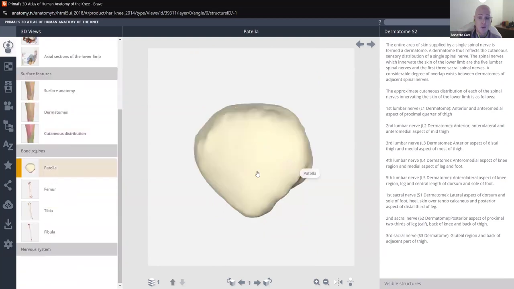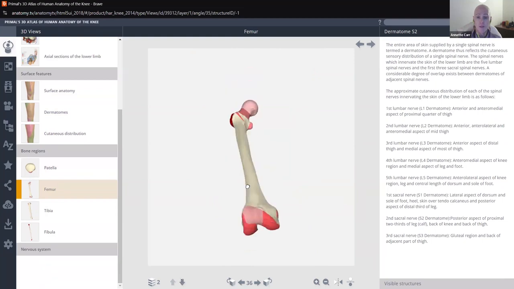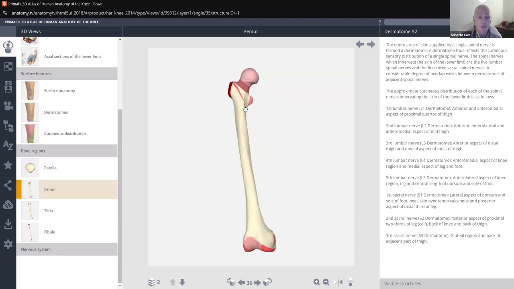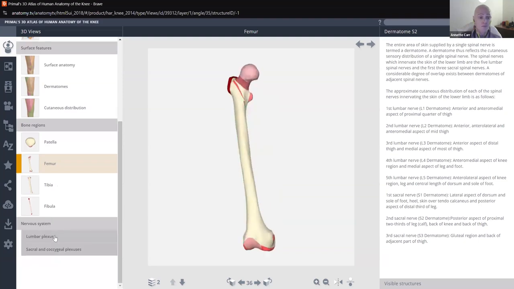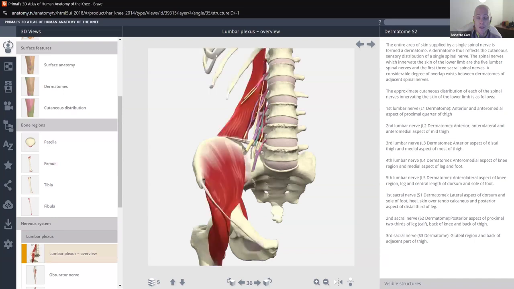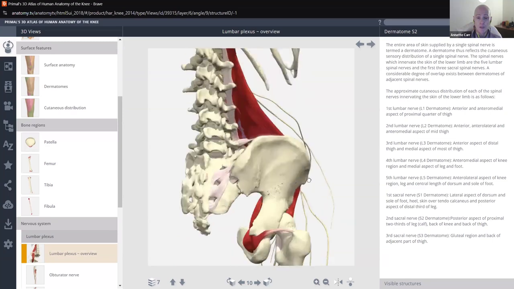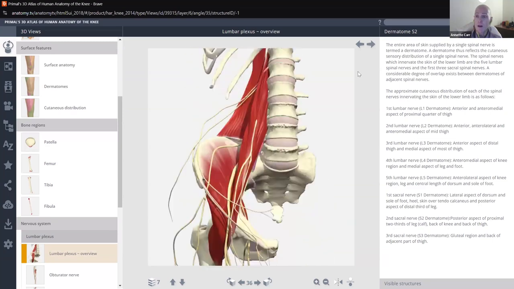So if you want to look at the patella more closely, you can look at the patella over here, and again, you can add layers to it, or some of them. See the femur, we can add a few layers here so you know what areas of the bone specifically are being talked about. And then the nervous system. This is where we talk about the nerves from the spine that control the region. So we can build on our skeleton here to see what nerves are going to influence our knee.